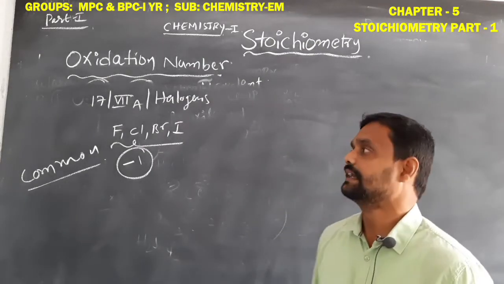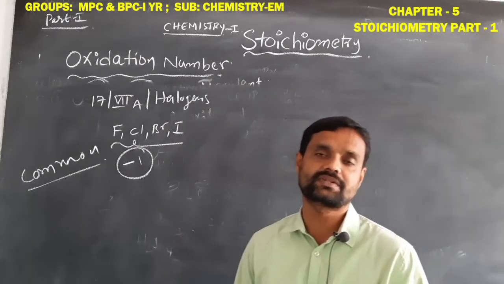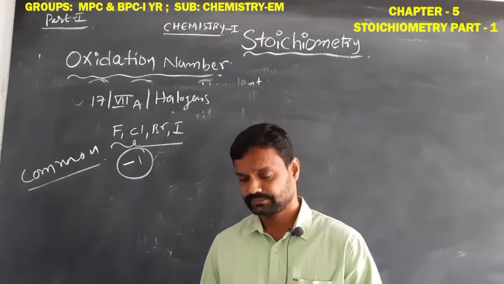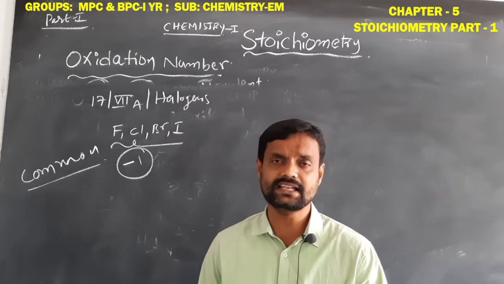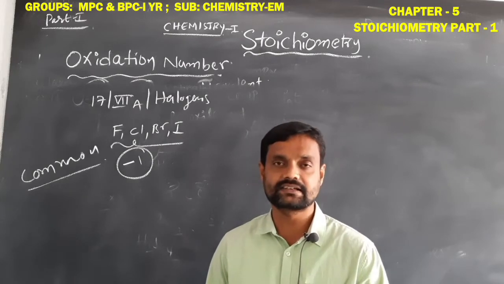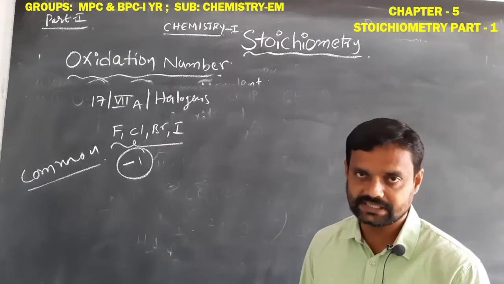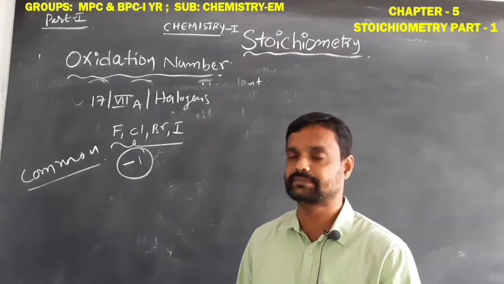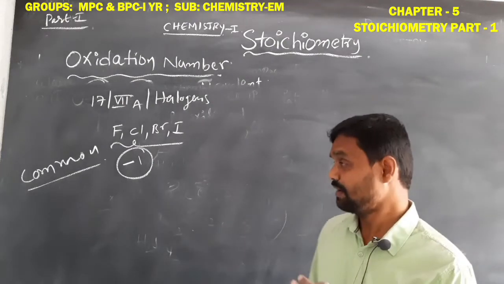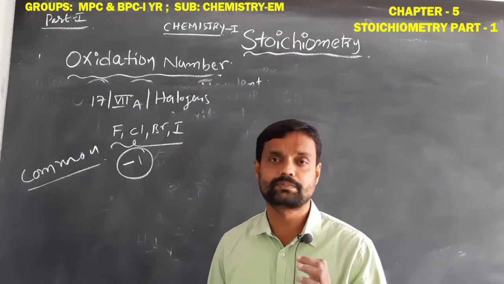You should remember these key points, then only can we easily find the oxidation number of any element in any compound. What are the key points? First, when any atom is present in an uncombined state, in free state, its oxidation number is 0. Alkali metals, the first A group elements lithium, sodium, potassium, rubidium, cesium, always have +1. Second A group alkaline earth metals always have +2.